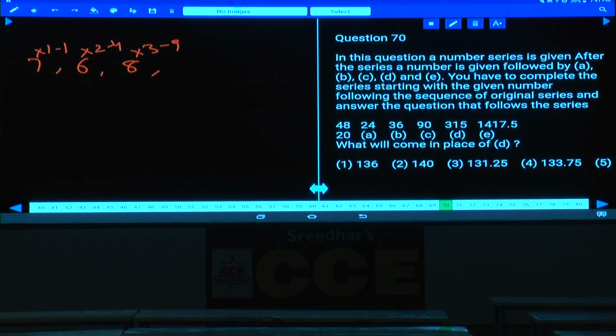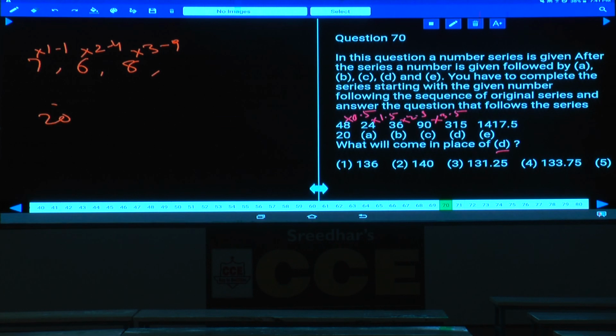Question number 70: 48, 24, 36, 90. 48 and 24 can be written as ×0.5, 24 and 36 ×1.5, 36 and 90 ×2.5, then ×3.5, and so on. It is continuing like this. Then similarly, starting with 20, now we should identify D.